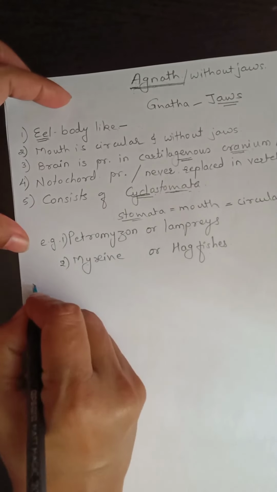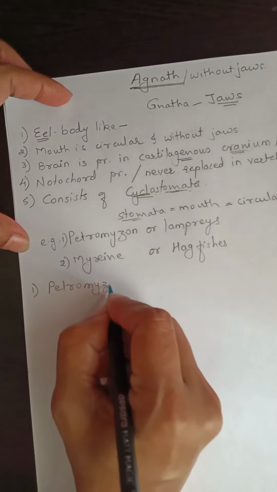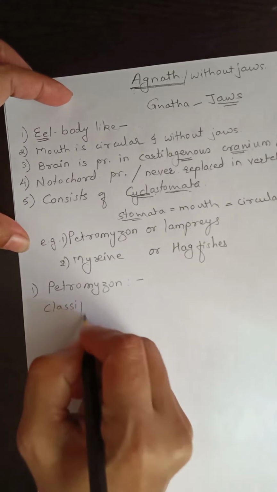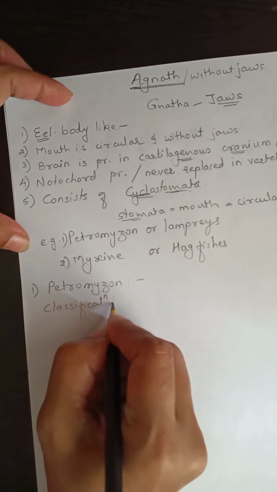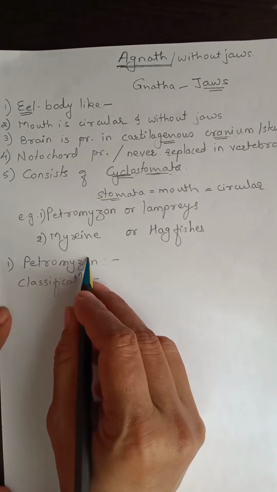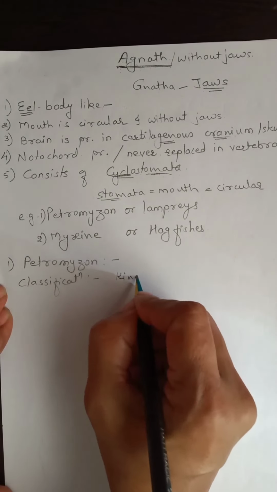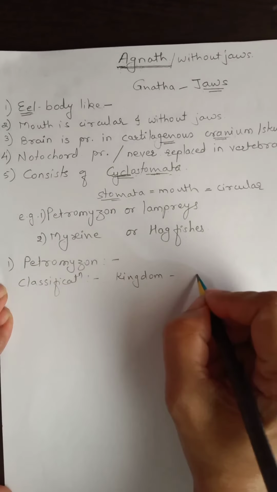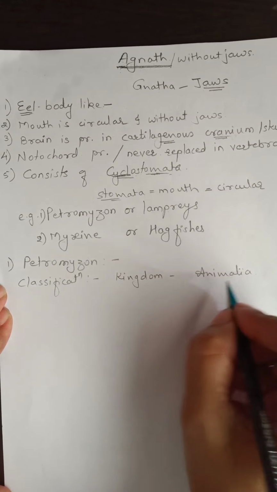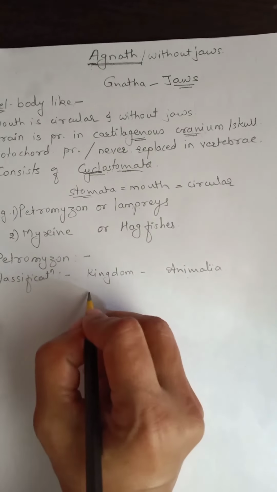Now first one is Petromyzon. First we will see classification of Petromyzon. The classification, first kingdom Animalia, because these are animals, therefore they are included in kingdom Animalia.